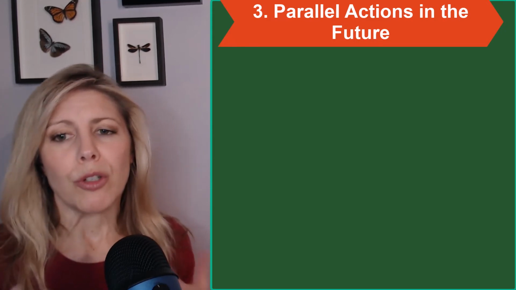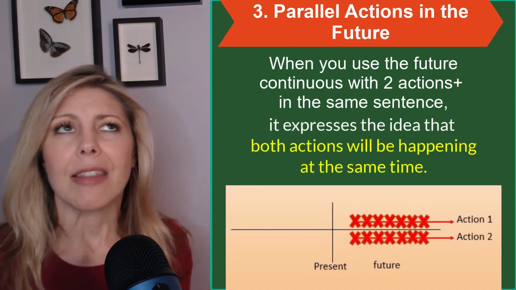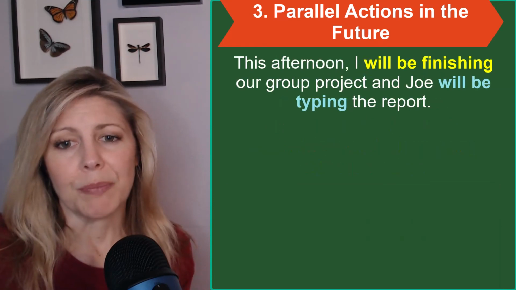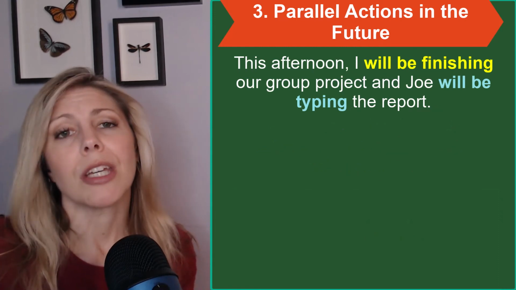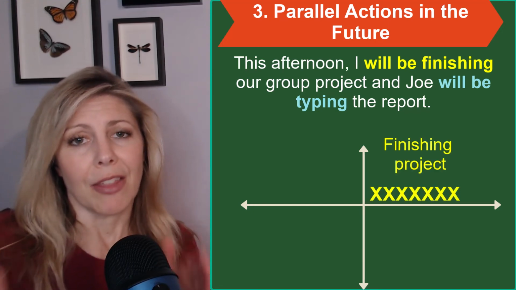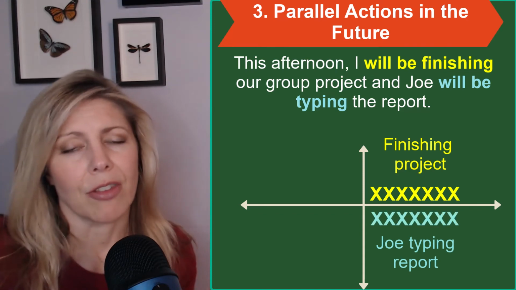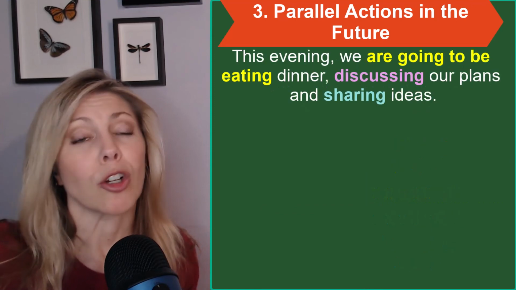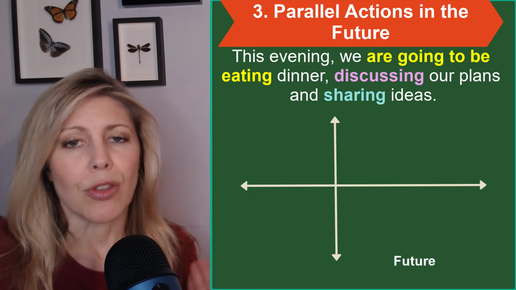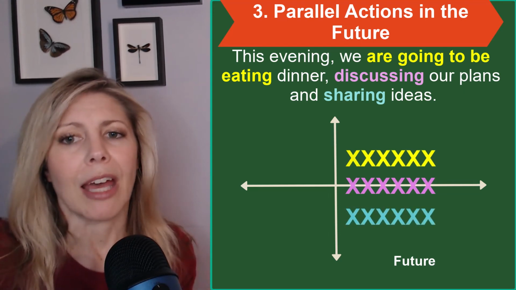A third way that we use future continuous is with parallel actions in the future. So when you use the future continuous with two actions in the same sentence, it expresses the idea that both actions will be happening at the same time. This afternoon, I will be finishing our group project and Joe will be typing the report. While I am finishing the group project, at that same time, Joe will be typing the report. So both of those actions will be happening together at the same time. This evening, we are going to be eating dinner, discussing our plans, and sharing ideas. So for those three actions, eating dinner, discussing plans, and sharing ideas will all be happening at the same time.